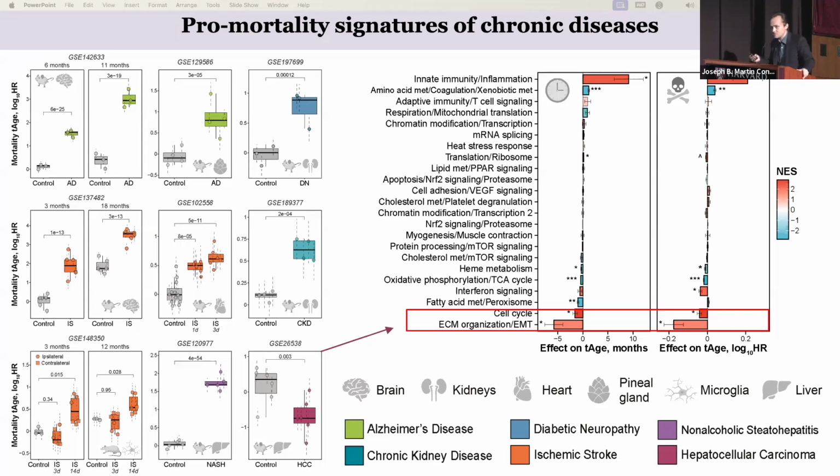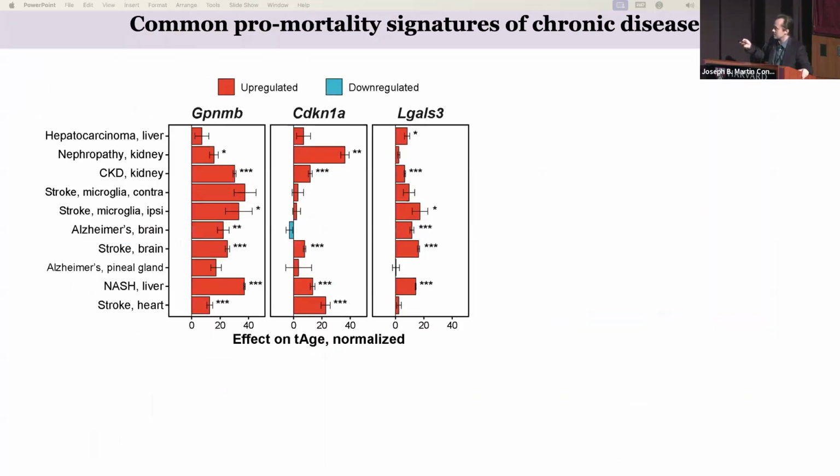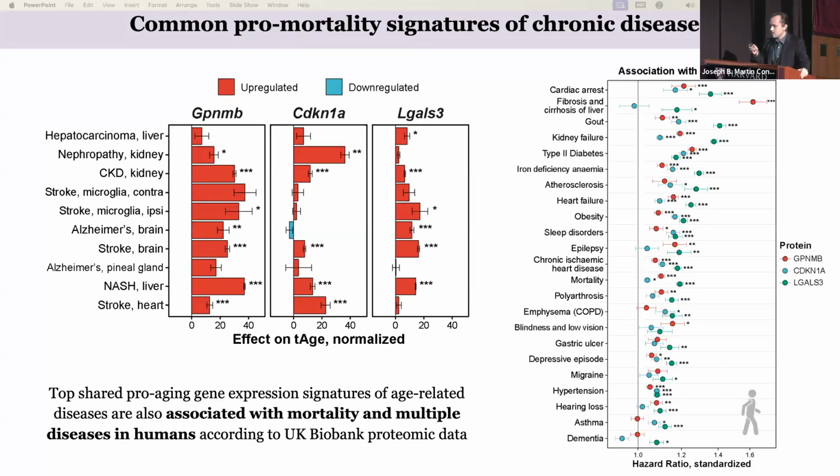We were puzzled by that, and we looked at modules that we identified previously, and it turned out that two most contributing modules in this effect, rejuvenation effect of cancer, are modules involved in differentiation and cell cycle. So indeed, since cancer cells have high proliferative capacity and are de-differentiated, at the level of these modules, they look younger. At the same time, same cancer cells had pro-aging effect at the level of some other modules, like inflammation. So it means that the same model, in this case cancer, can have both pro and anti-aging features at the same time. We also found consistent biomarkers across these diseases.